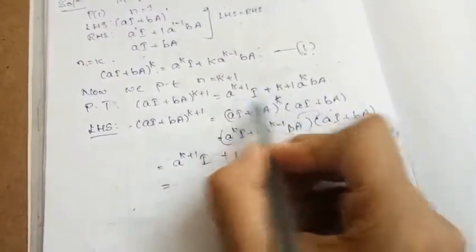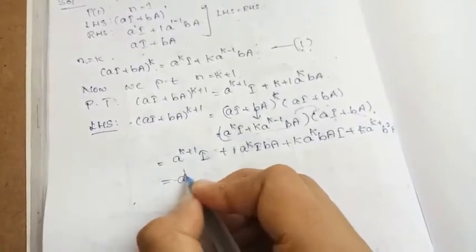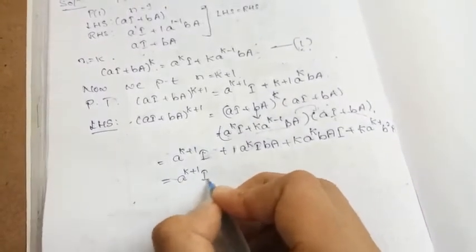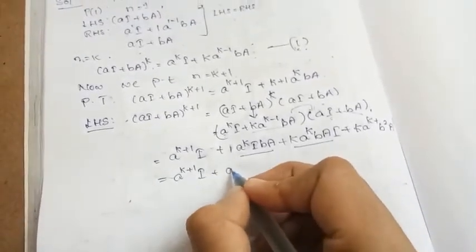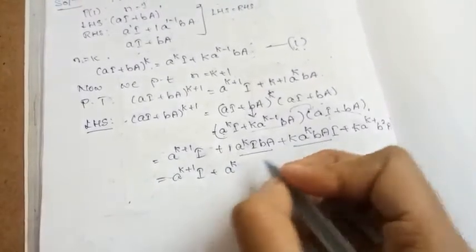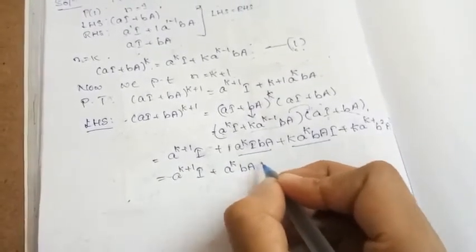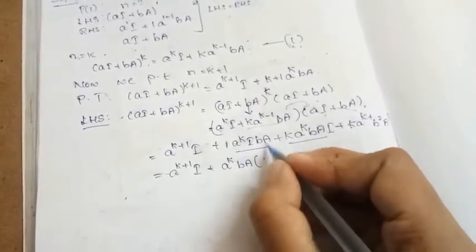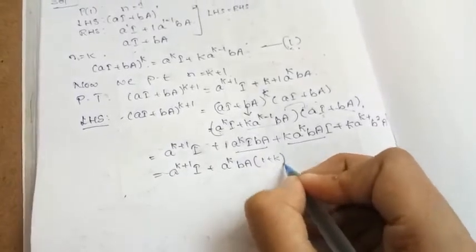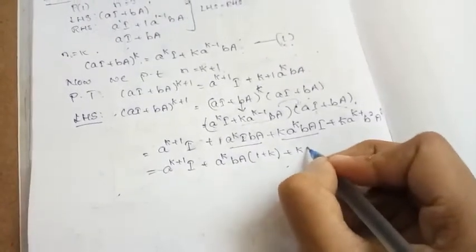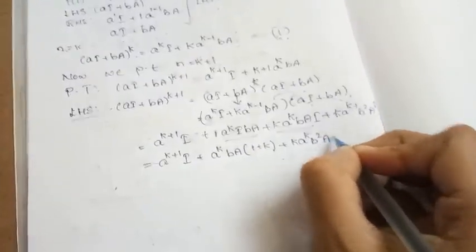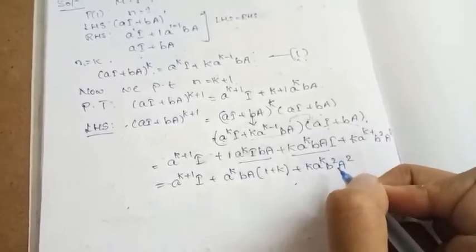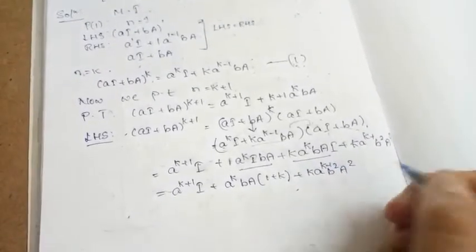Clearly the first part of the RHS we already got, a^(k+1) I, and now consider these two. Here I can take a^k bA as common outside. The remaining is 1 plus k, that is k + 1, and the rest is k a^(k-1) b^2 A^2.